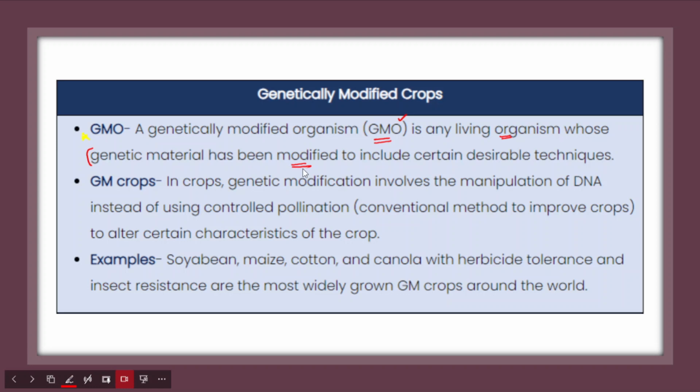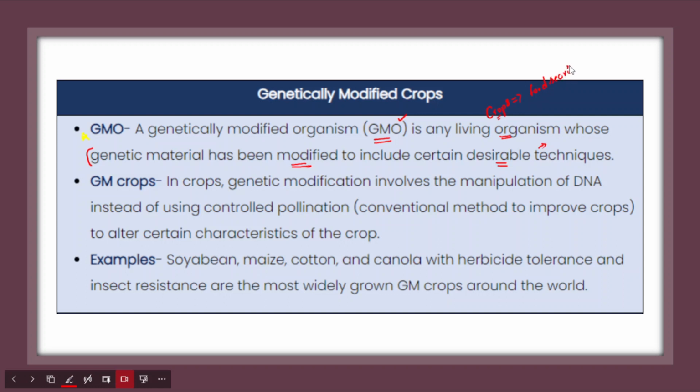Why is the genetic material changed? To include certain desirable techniques. Those would help humanity, mankind, or wildlife, right? For example, in certain crops the genetic structure is changed so that we can address the problem of food security.